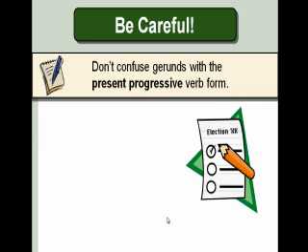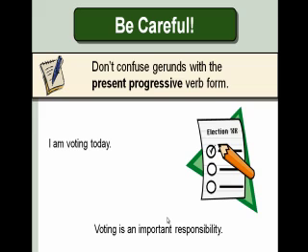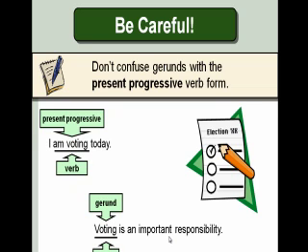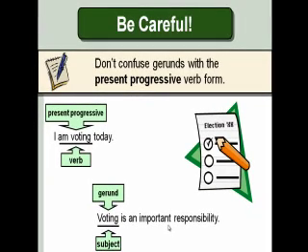When talking about this topic, it's important not to confuse the gerunds with the present progressive. So let me give you an example about that. If I express I'm voting today, really what I'm saying is that it's an action that is happening today, right? It could be in the future, by the way, as well, but I'll talk about that later. And on the other hand, voting is an important responsibility. So in that particular case, I'm using that as a present progressive form. On the other hand, I'm using that as a gerund. So I'm using that as the object of my sentence. And so there it's a verb, and the second example, it's the subject of a sentence.